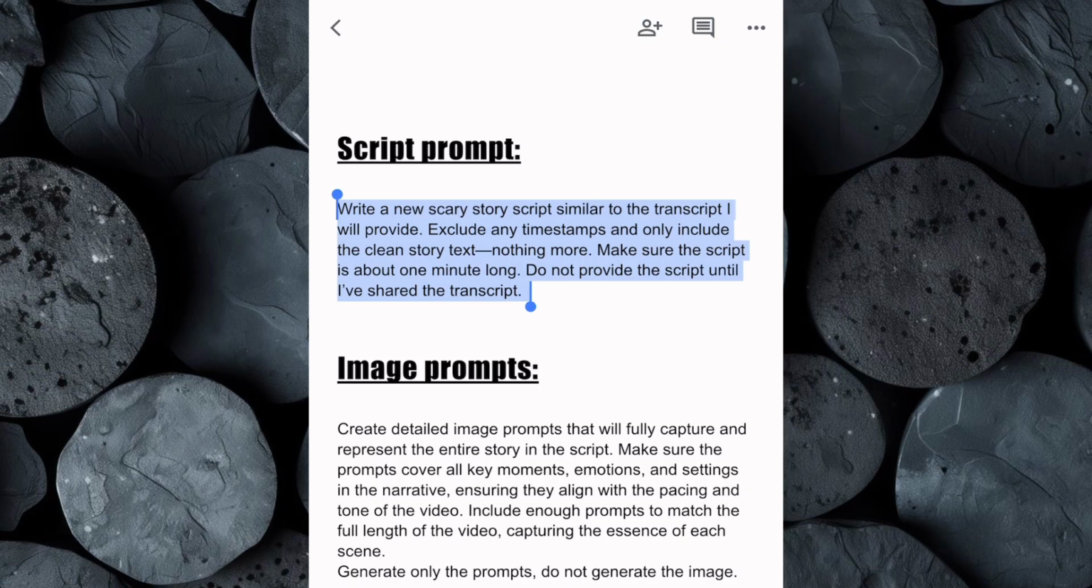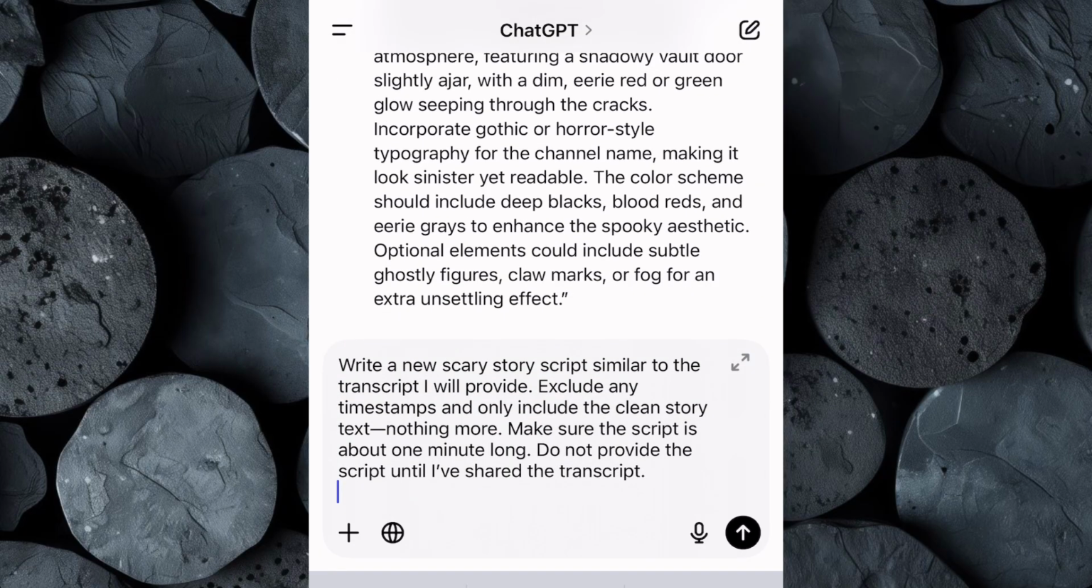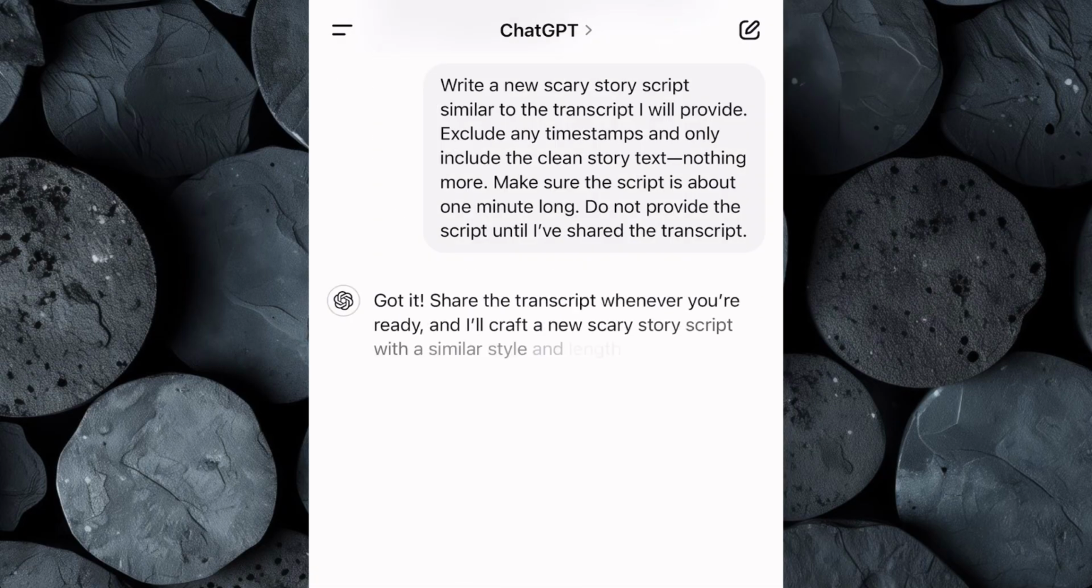Once you've copied the prompt, go to ChatGPT and paste it into the chat. After hitting Enter, ChatGPT will respond by asking for the transcript to work with.